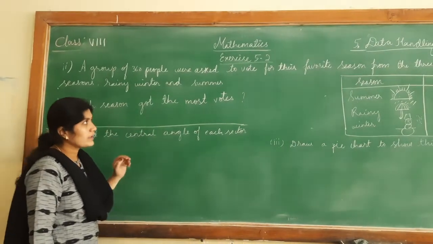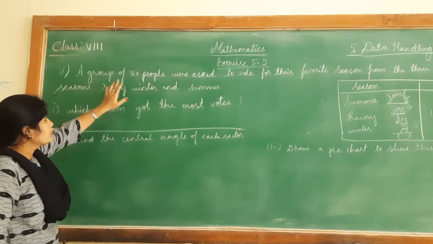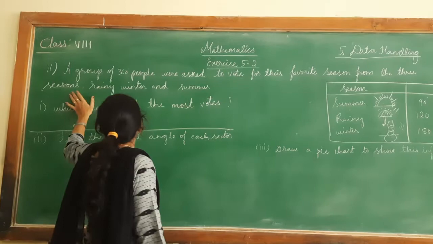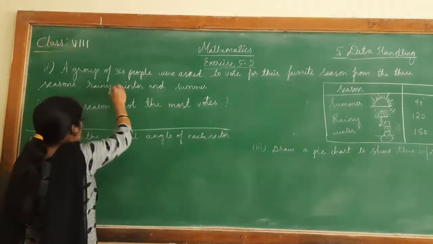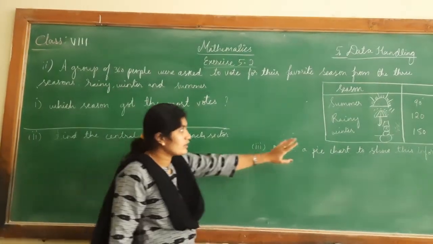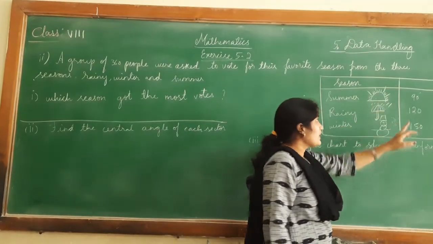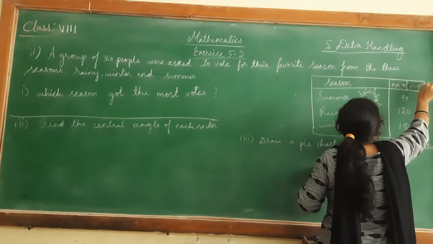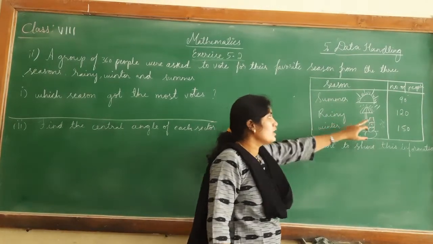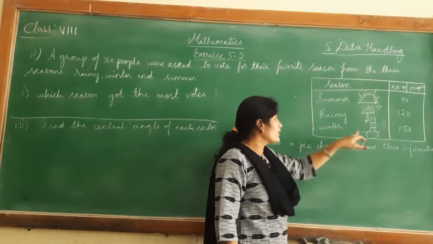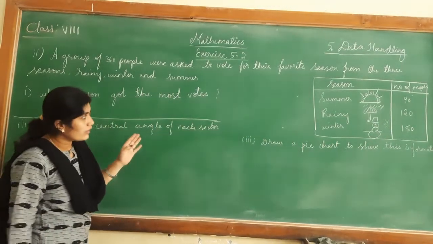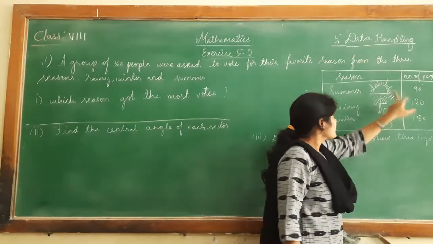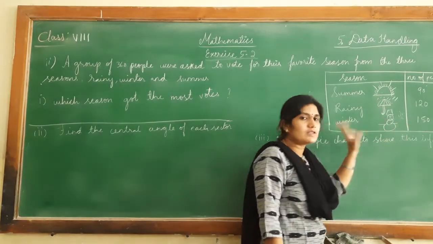Now let us move on to the second question. A group of 360 people were asked to vote for their favorite season from the three seasons, rainy, winter and summer. Here the three seasons are given in this table, with the number of people who voted. 90 people like the summer, 120 people like the rainy and 150 like the winter.